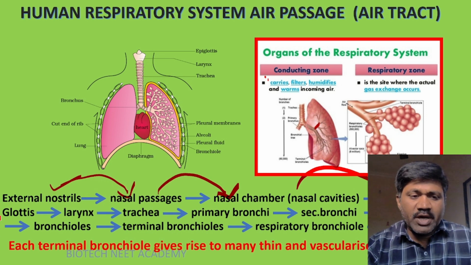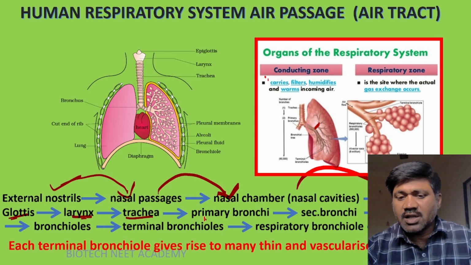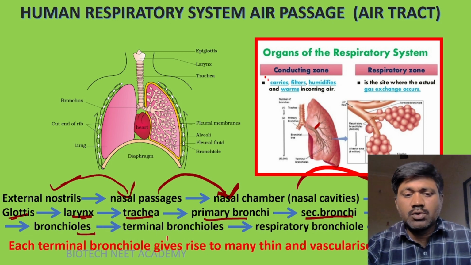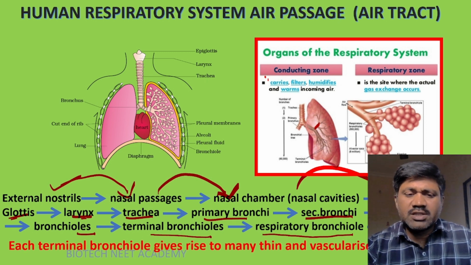This nasopharynx to glottis region, then glottis to larynx region, then trachea to primary bronchi, from there to secondary bronchi, from there to tertiary bronchi, then to bronchioles, then finally terminal bronchioles to respiratory bronchioles, from there to alveolar duct, means alveoli, from the alveolar duct to alveoli. So like this, air moves from the external nostrils to alveoli.